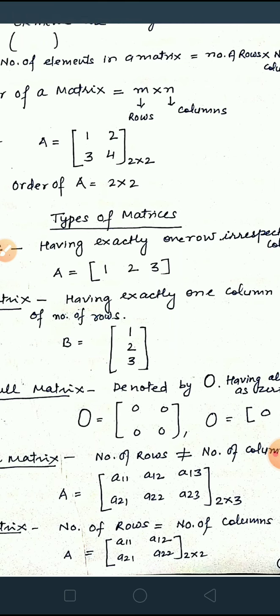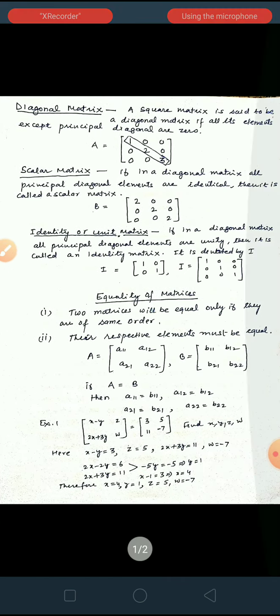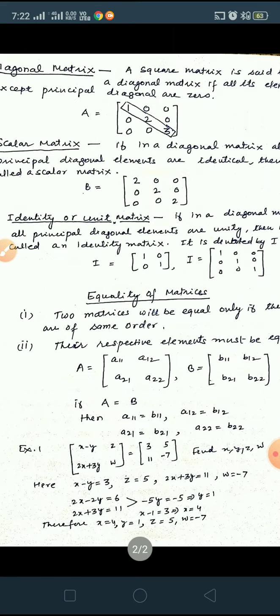Here it is given as A is equal to A11, A12, A21, A22. This is a 2 cross 2 matrix. Since the number of rows and number of columns are both 2, it is a square matrix. Got the point? There may be a 3 cross 3 matrix, a 4 cross 4 matrix, a 5 cross 5 matrix. All these are square matrices because the number of rows and number of columns will always be equal. Now next is the diagonal matrix.